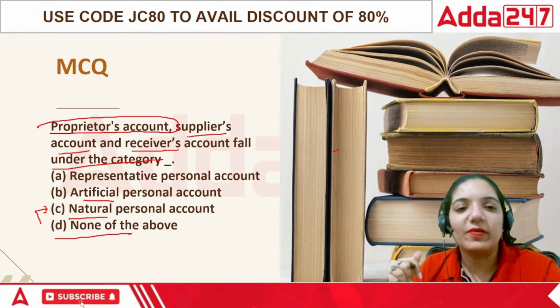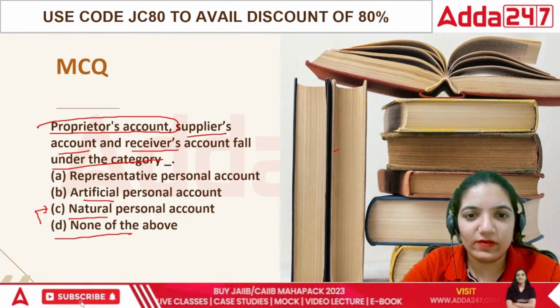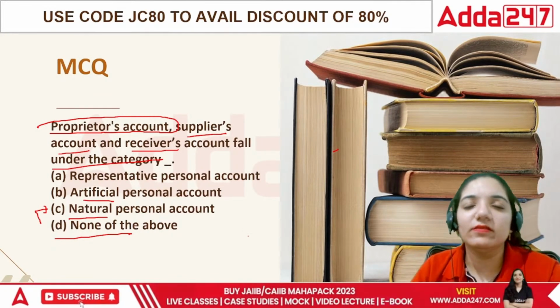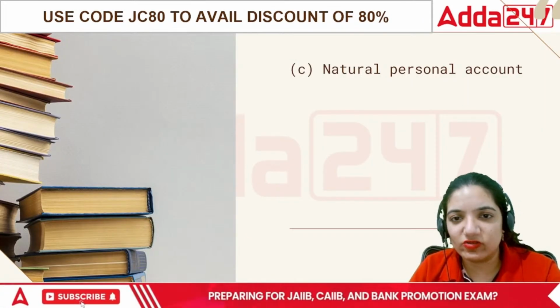In terms of this, proprietor's account would be the account of a person who's living. A living person is a natural person. Okay?